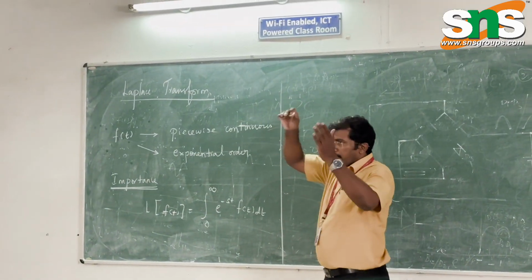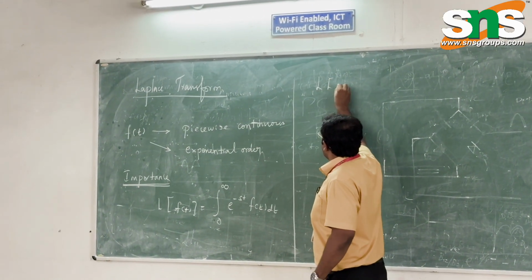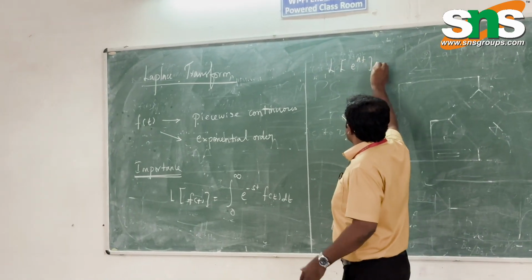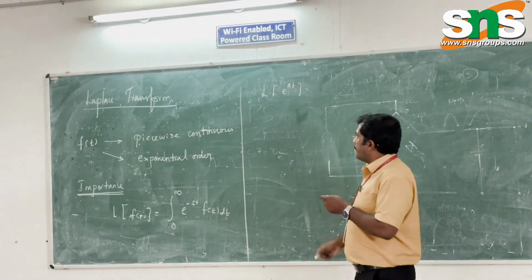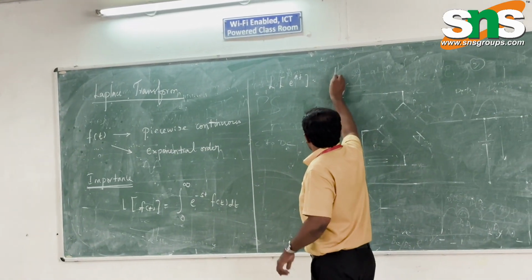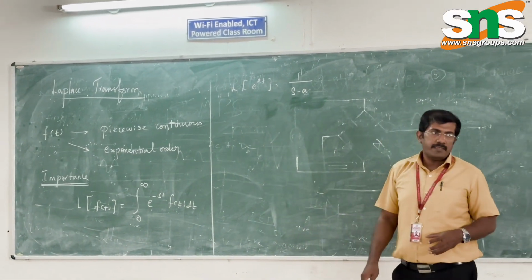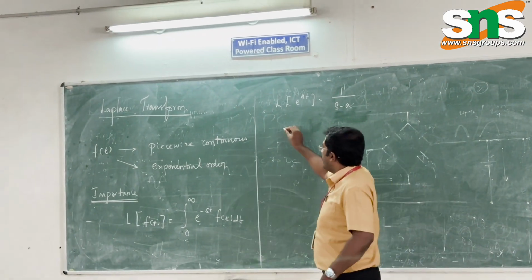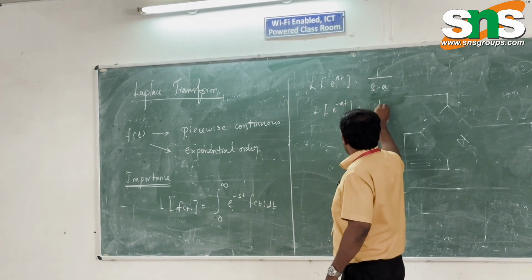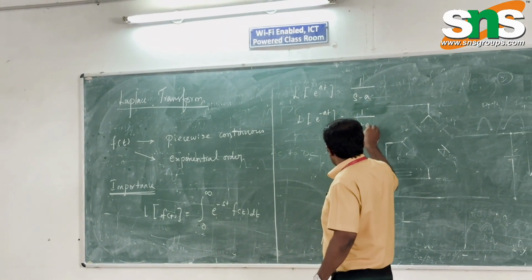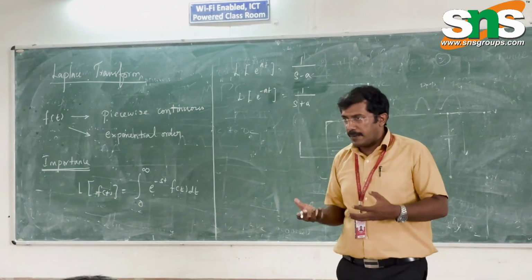So in that way, for example, if you take Laplace transform of e power at, I was telling you, e power at is the exponential function. If you apply Laplace transform for this, what do we get? 1 by s minus a. Similarly, Laplace transform of e power minus at is equal to 1 by s plus a. Likewise, we have multiple standard results in Laplace transform.